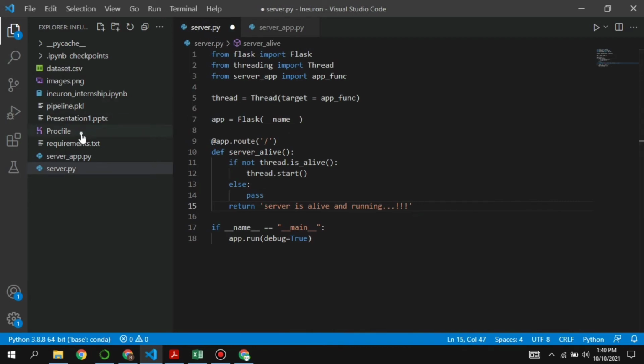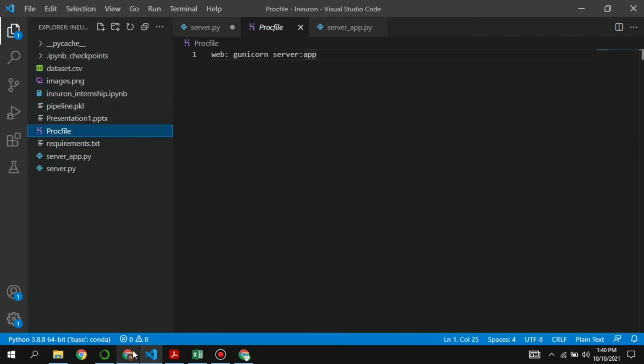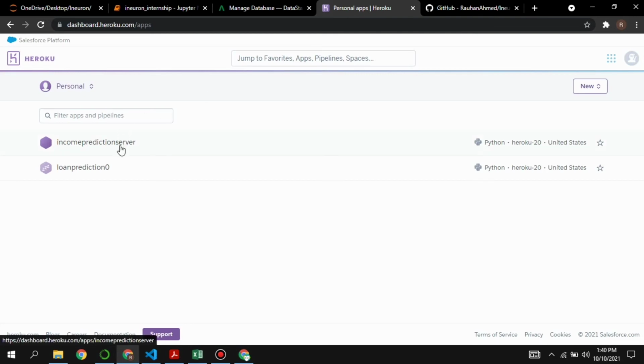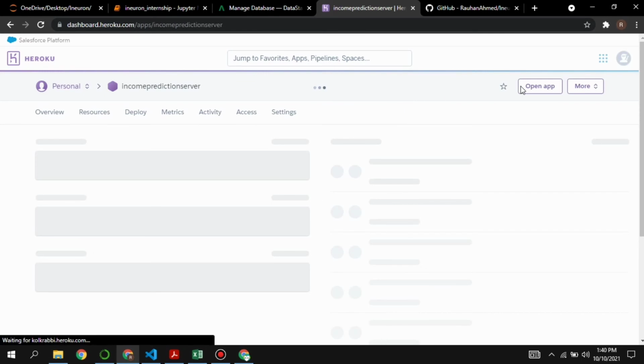And this is how our Procfile and requirements.txt look like. We uploaded all of these files to Heroku, and this is how our application looks like. This is the Flask server, as we can see over here. It displays server is alive and running because it's running 24/7.